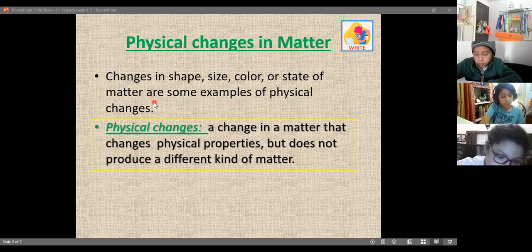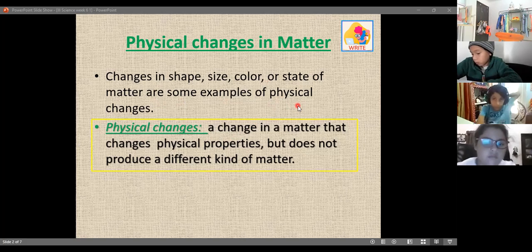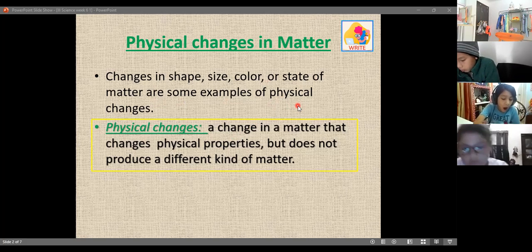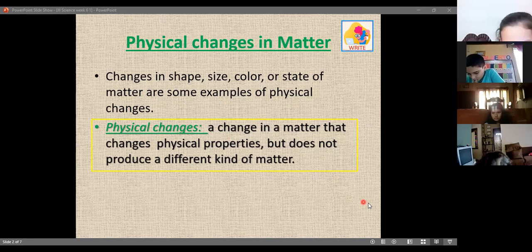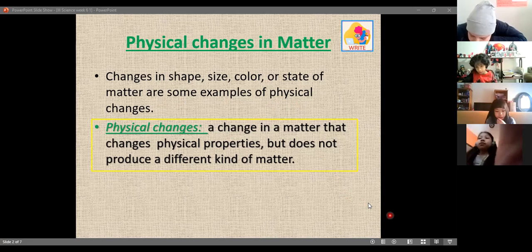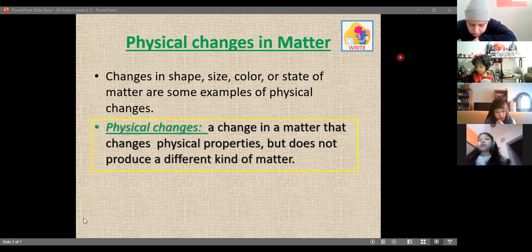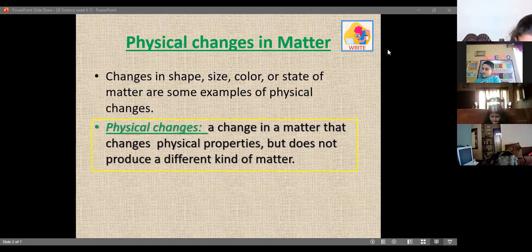Or a state of matter, it says. It can be solid and then become liquid. It can be liquid and then become solid. So it's a change of state of matter, but it's still the same. So let's copy this. I'm going to give you 3 minutes to copy this.